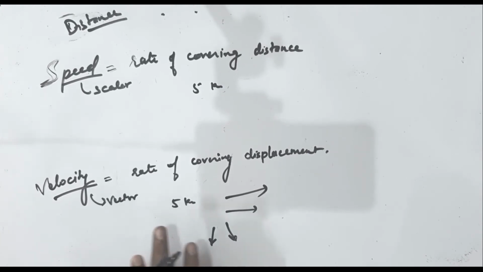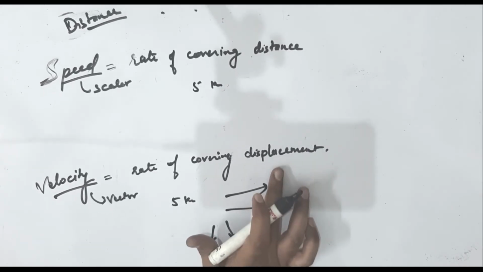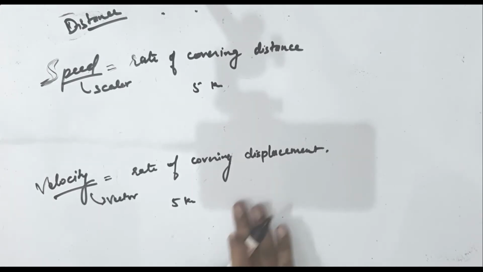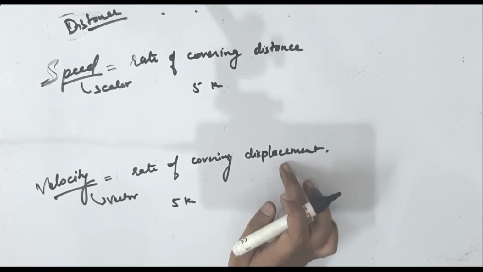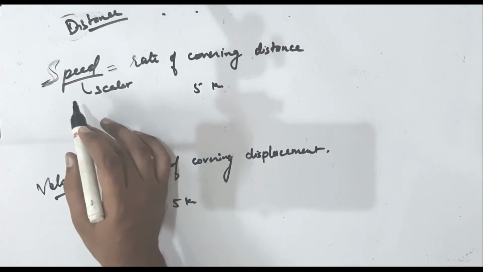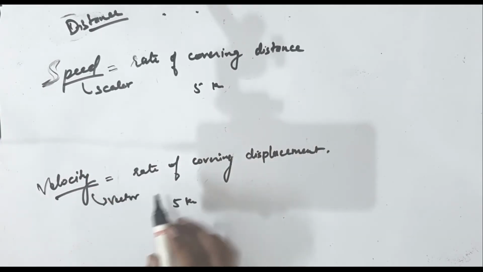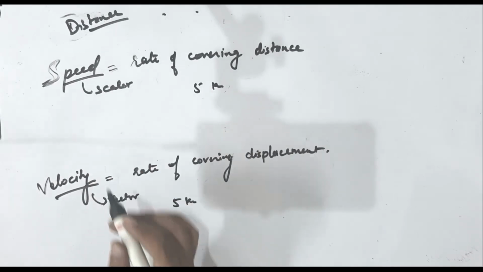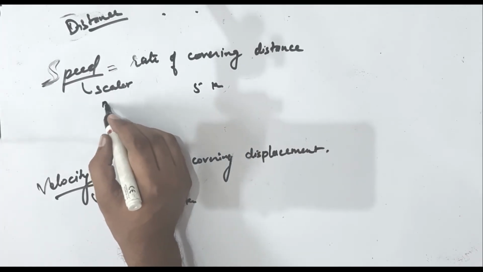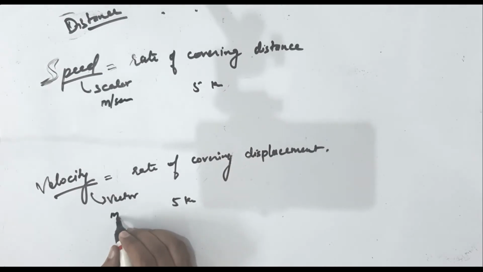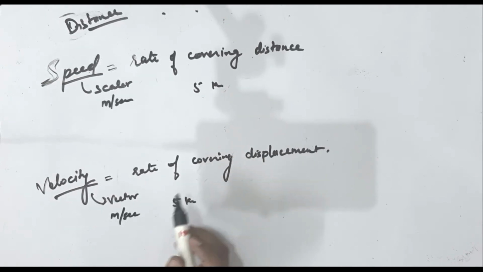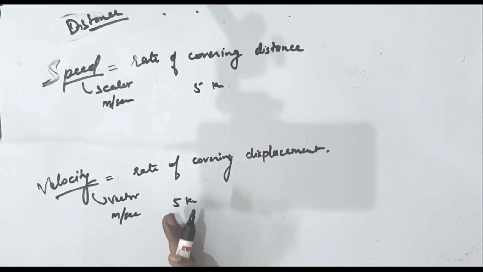So velocity is the rate of covering displacement in a given direction. Because displacement needs direction, velocity will have direction. What is speed? Speed is the rate of covering distance. What is velocity? Rate of covering displacement. Speed is a scalar quantity, velocity is a vector quantity. The SI unit is meter per second for both. The only difference is that speed has no direction, and velocity has direction.